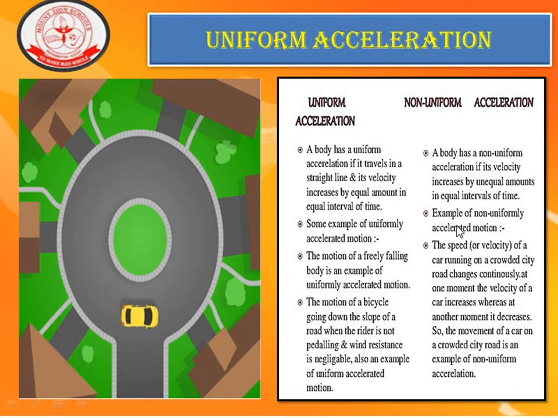Examples of non-uniformly accelerated motion are: the speed of a car running on a crowded city road changes continuously. At one moment the velocity of a car increases, whereas at another moment it decreases. So the movement of a car on a crowded city road is an example for non-uniform acceleration.